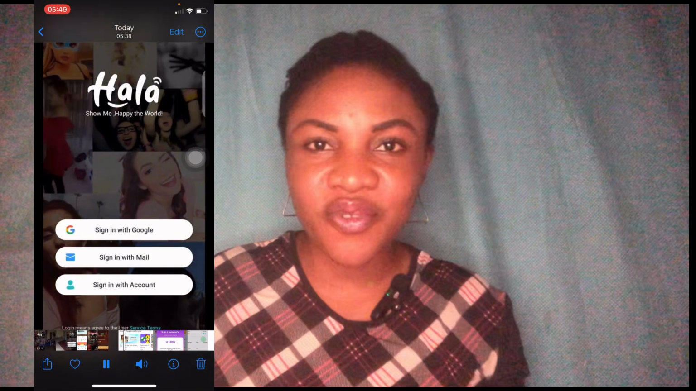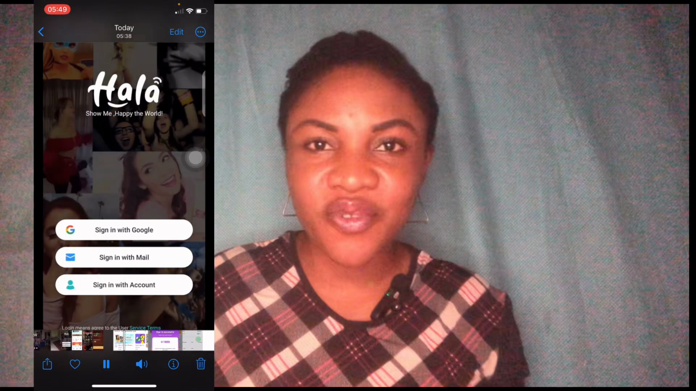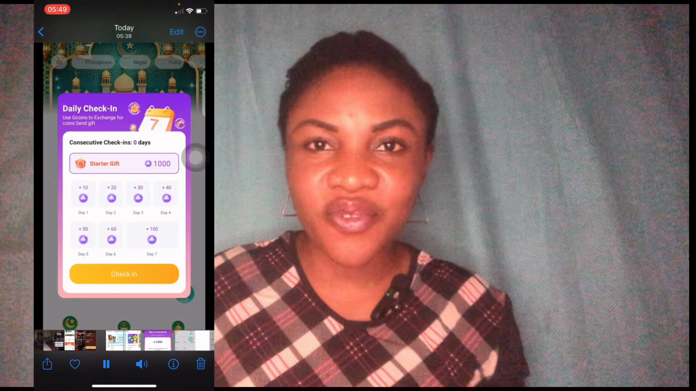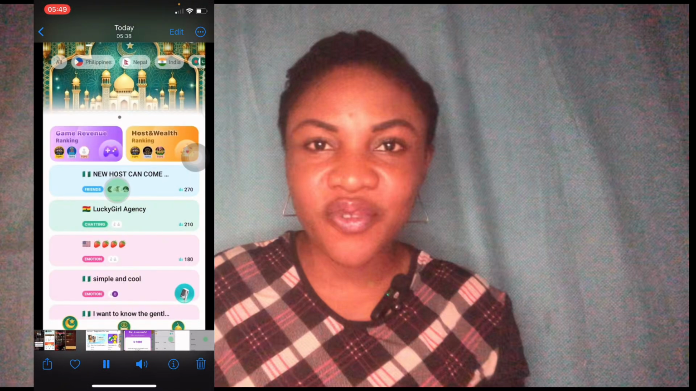Then it will bring you to this interface where you can sign in either with your Google or with your mail, or sign in with a fresh account. Create an account. So go ahead and pick the one that suits you. Then after that, you come to this interface where it will give you 1,000 of this. You can either use it to send gifts or to gamble. The gift is only for gambling or playing games. That's what you can use this 1,000 to do.